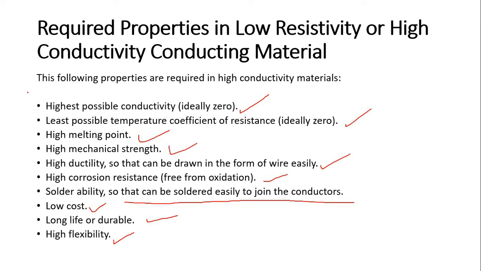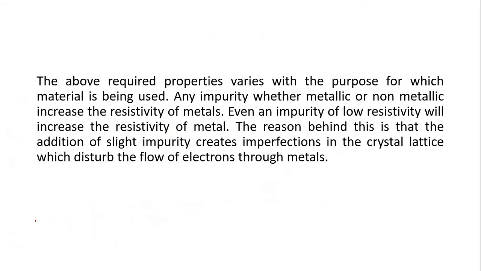These are the properties that we require in a highly conducting material. But all these requirements are not possible in a single material. So we use materials that can be easily available and adapted easily in those applications. The above required properties vary with the purpose for which the material is being used. Any impurity, whether metallic or non-metallic, increases the resistivity of the metal.